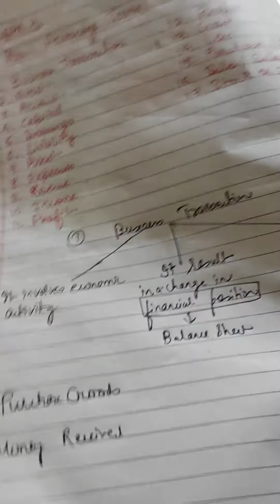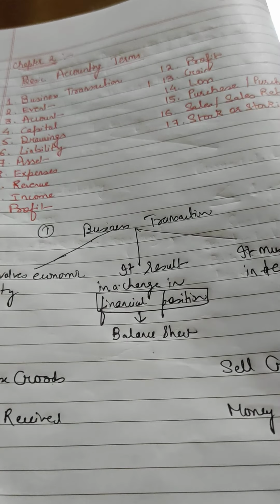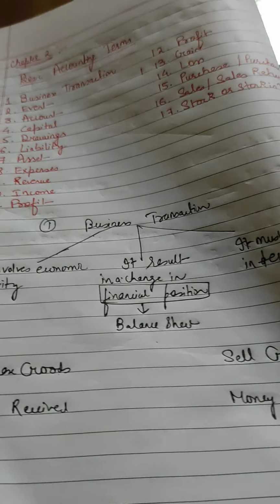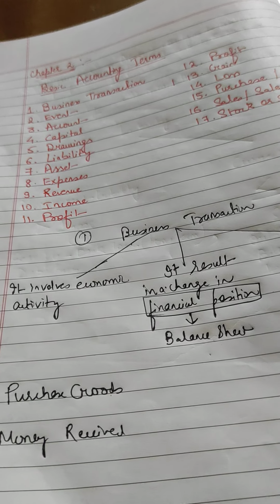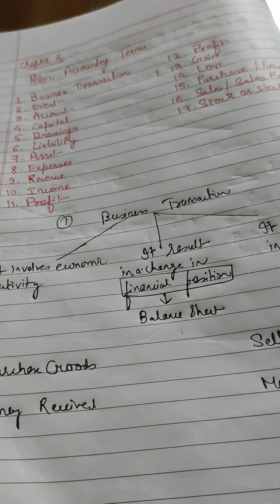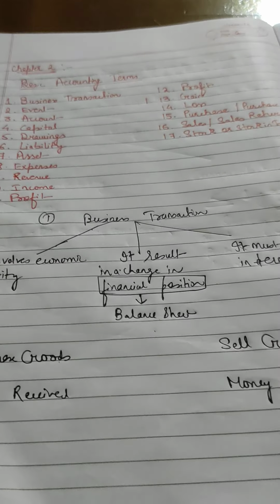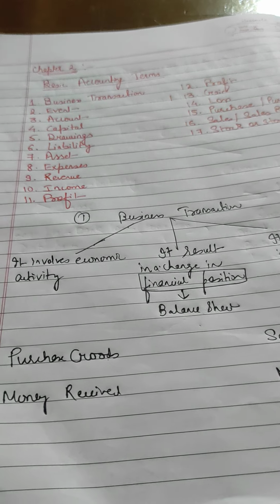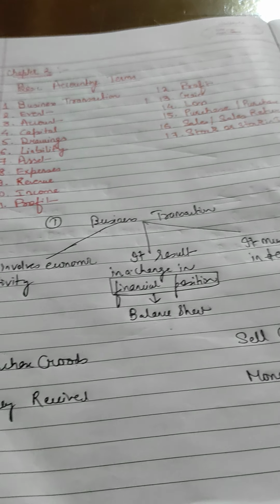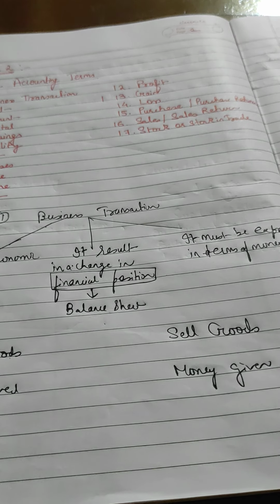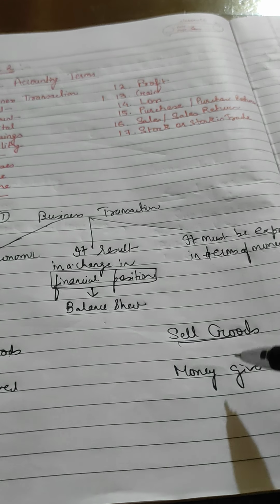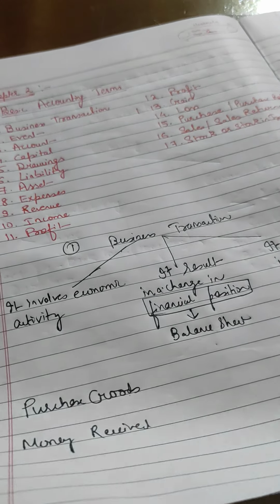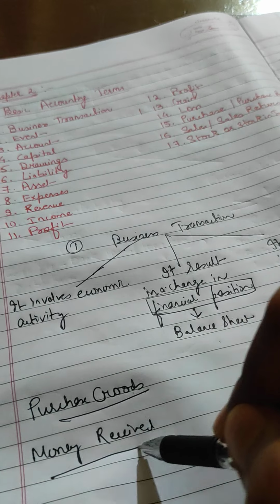Like purchase goods, sell goods, money received and money given. All these are what? Business transactions. I am showing you. Business transaction, it involves purchase goods, money received or sell goods and money given. These are all business transactions: selling of goods, money given, purchasing of goods, money received.